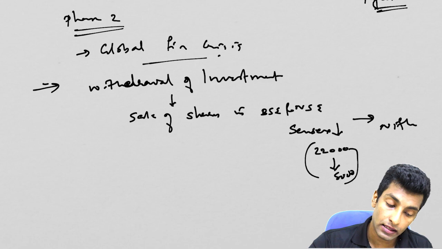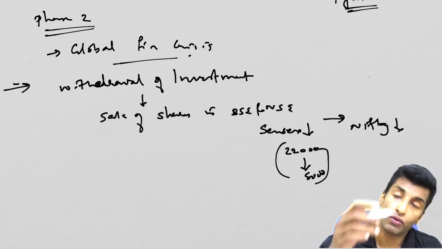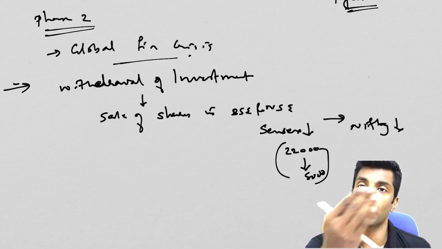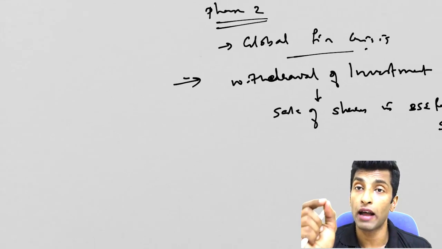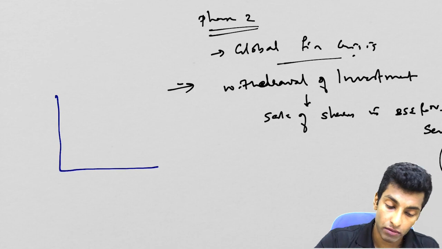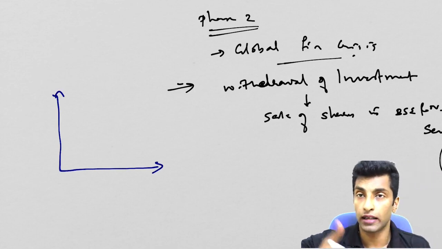So Sensex has come down, Nifty also came down. So what happened now? The forex is withdrawn, right? The dollar is going out. So when the dollar is going out, how is it going to happen? The demand for dollar is increasing, right? So demand for dollar will increase. So what will happen? Because these people are looking for dollars now, they want to take the capital back.